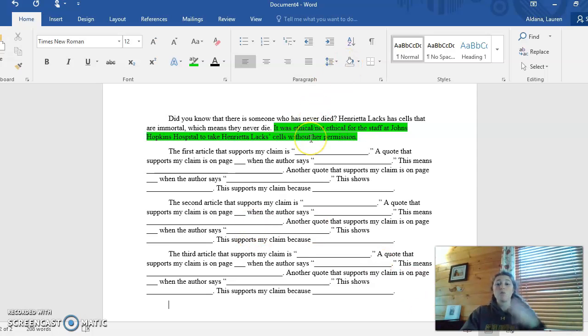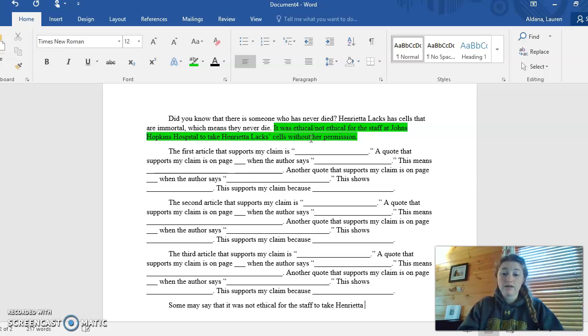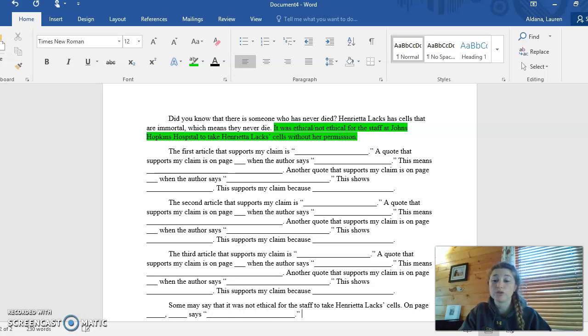So let's say that you're saying it was ethical. Now we have to say what some people would say if they were saying it was not ethical. So I'm going to start it. Some may say that it was not ethical for the staff to take Henrietta Lacks' cells. And then you're going to say, on page blank, an author's name says, and give me a quote that supports the opposite of what you're saying, something that shows it was not ethical. And then we're going to argue against them.